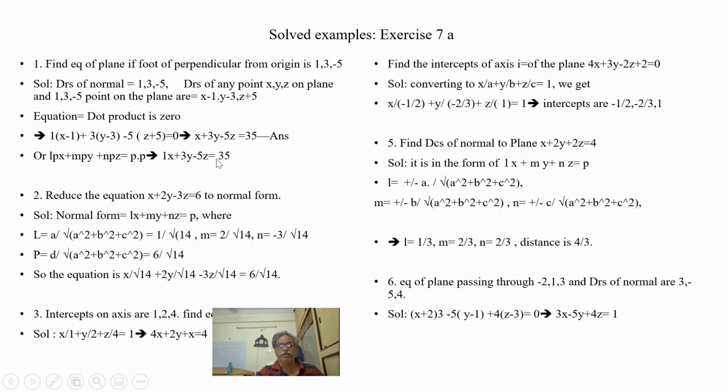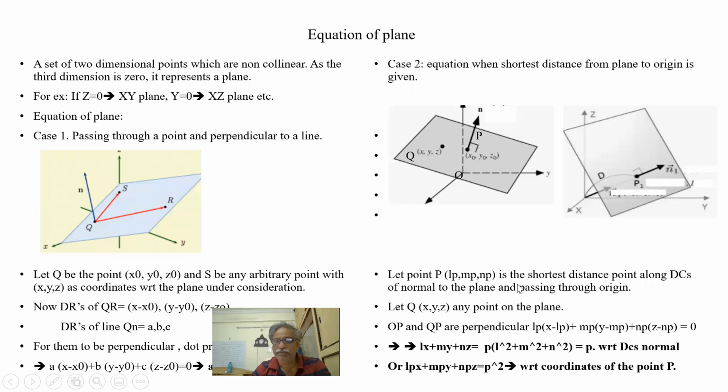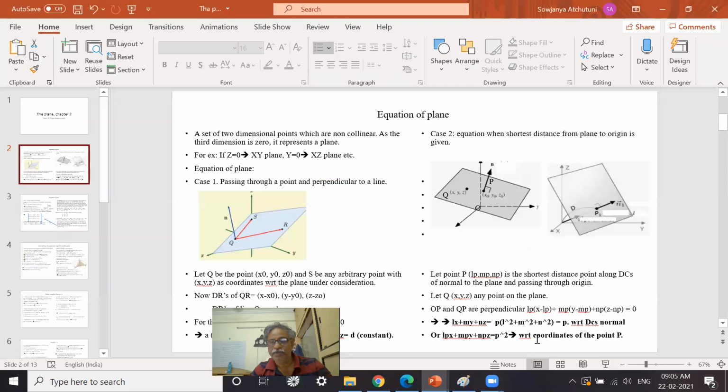So we can go both ways. We can go from the fundamental way, or we can directly write based on the normal DRs: ax plus by plus cz is equal to d. d is nothing but p square. Because here I'm multiplying everywhere with p, I'm getting the DRs of the normal. So this is nothing but d, p square is d.